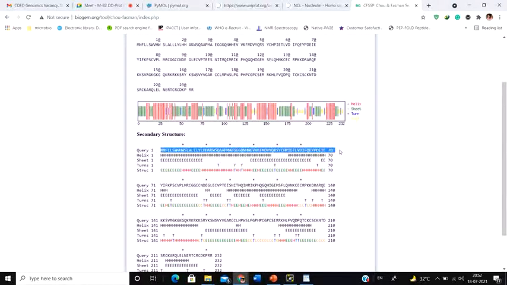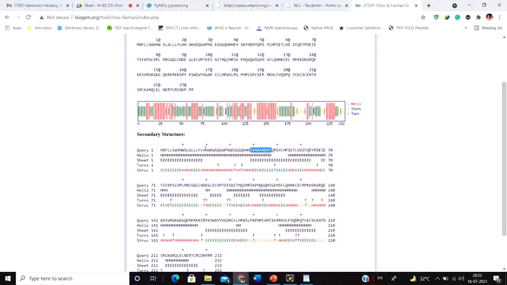Next you're going to get the entire prediction. This is the amino acid sequence. First it's going to predict the helix nature. According to helix nature, it predicts that this entire stretch is the alpha helix forming domain. But when it predicts the beta sheet structure, it also says that though this domain has a tendency to fold into alpha helix, it also has the tendency to fold into a beta sheet structure. This particular domain has the tendency to fold into alpha helix as well as beta sheet.